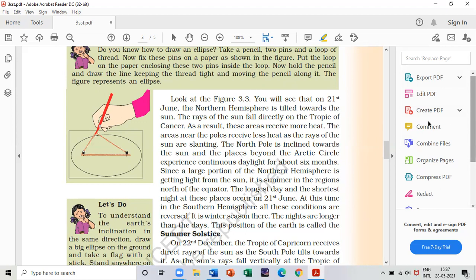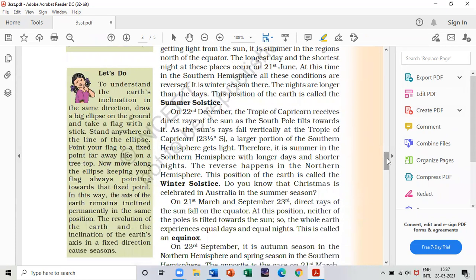And next, what do you mean by winter solstice? Same like this. This is on 22nd December. The Tropic of Capricorn receives direct rays of the sun as the South Pole tilts towards it. So from this you get the answer, that is the winter solstice.